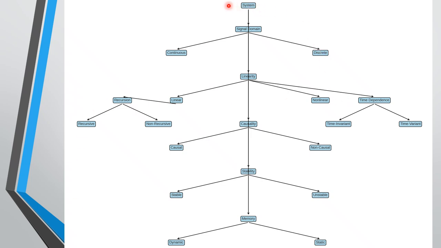So, some types of classification of systems. It is classified into main types: signal domain, linearity, causality, stability, and memory. The signal domain is classified into continuous and discrete.